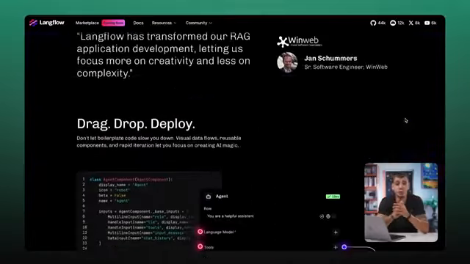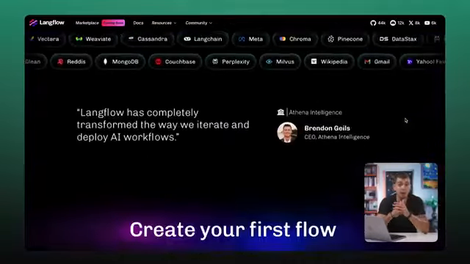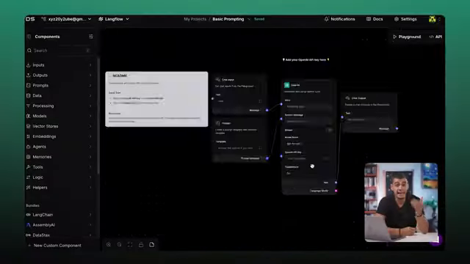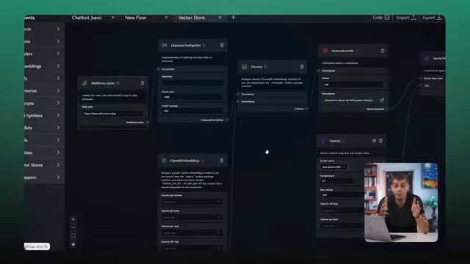So, what is Langflow? Langflow is a visual programming tool built for creating LLM-powered applications. It's like a playground for builders who want to experiment with agents but don't know how to write code. With Langflow, you can connect prompts, APIs, and retrieval systems to build everything from chatbots to automated workflows, all without writing a single line of code.